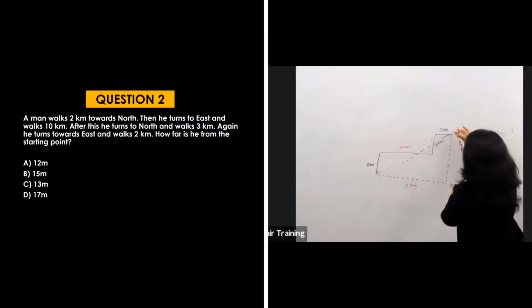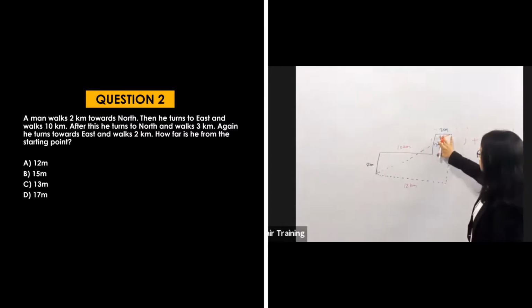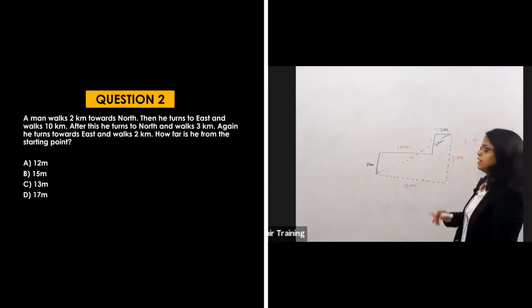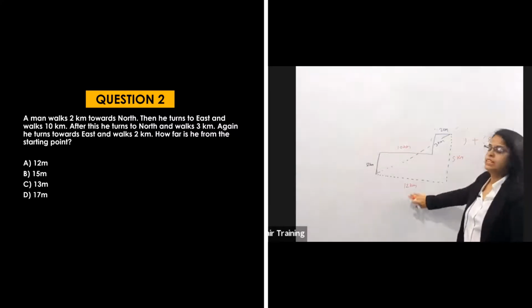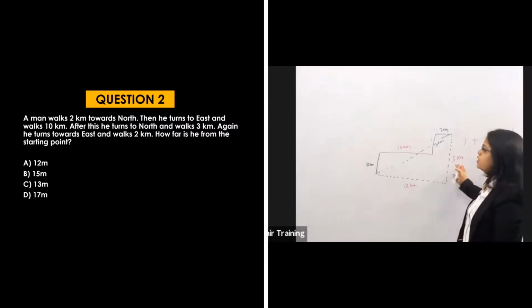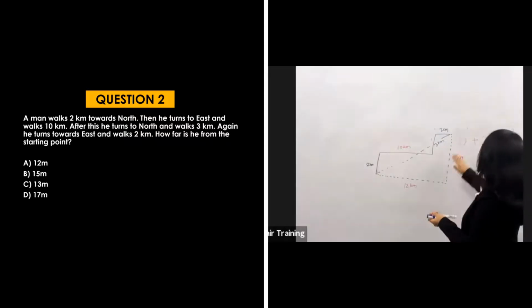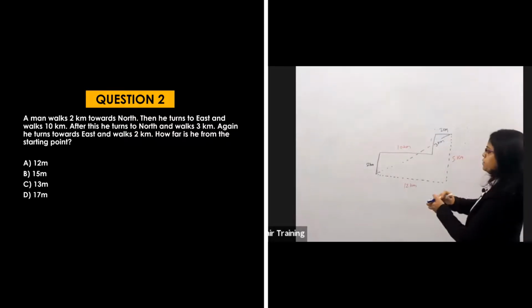And this total distance is this 2 plus this 3, that means 5, because this was a 3 and this is a 2. So this will be 5. Right? So side 1 is 12 kilometers and side 2 is 5 kilometers. So what will be the hypo? Come on now, calculate. Hypo square is equal to side 1 square plus side 2 square.